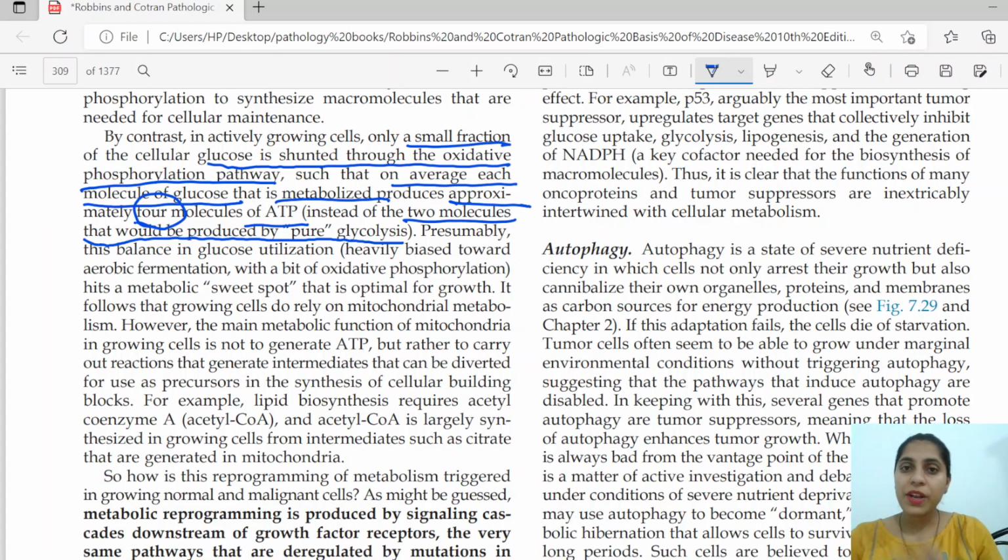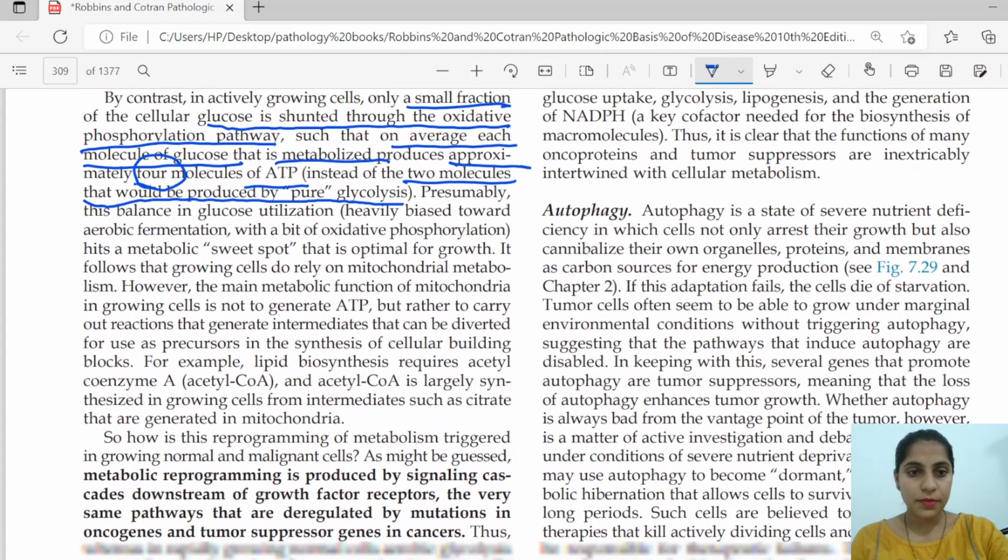So if there was pure aerobic glycolysis, only 2 ATPs are produced. If there is oxidative phosphorylation, 36 ATPs are produced. But it is using a kind of aerobic glycolysis with little shunting, so that a few ATPs are synthesized by oxidative phosphorylation also. So a total of 4 ATPs are produced. So this happens in a normal growing cell, but the tumor cell is completely switched to aerobic glycolysis.